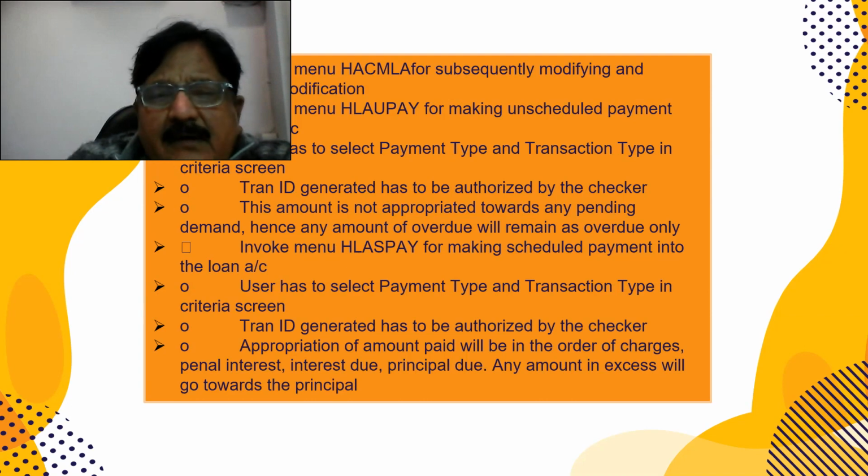Same payment type: how is he making the payment, through cash or through transfer? Transaction type, Tran ID, and that has to be verified. Appropriation of the amount paid will be in order of charges: penal interest, if it is a late EMI, then interest due, then principal due. Any amount in excess will go towards the principal. The reducing balance method is applied in the loan accounts.